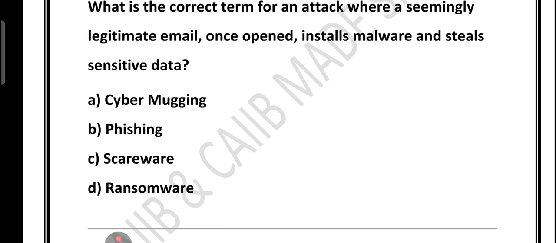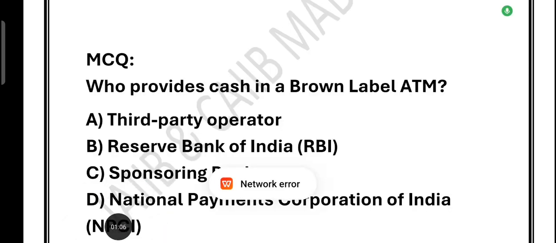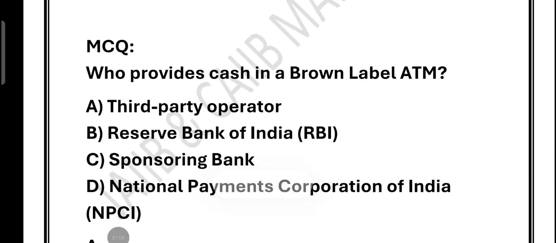Cyber mugging is not a real cybersecurity term. Then we talk about phishing. Phishing means fake looking emails trick you into giving away information or installing malware. Scareware uses fear with fake alerts to make you install malware, and ransomware locks your files and demands ransom. Right? So the correct answer is phishing because it directly describes the attack where a fake email installs malware and steals the data. Now friends, the next question is: who provides cash in the case of brown label ATM?